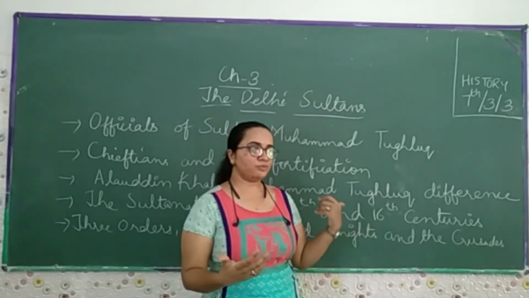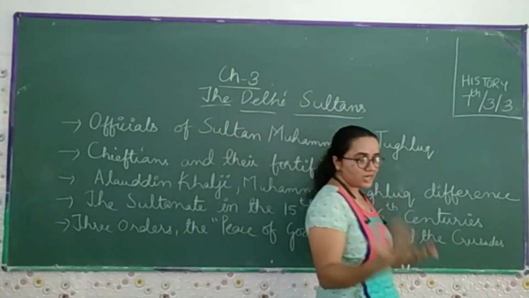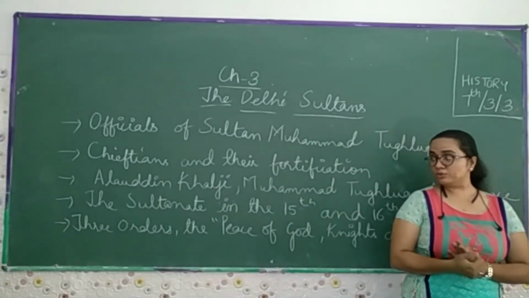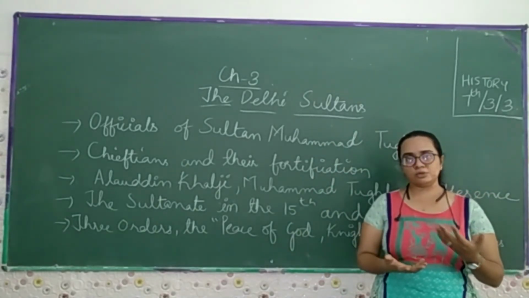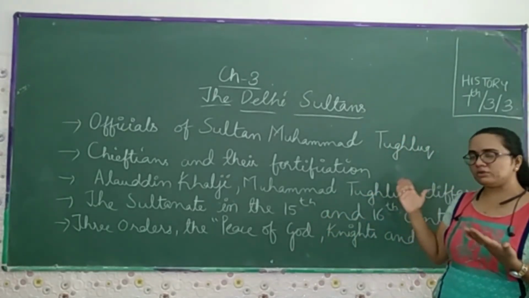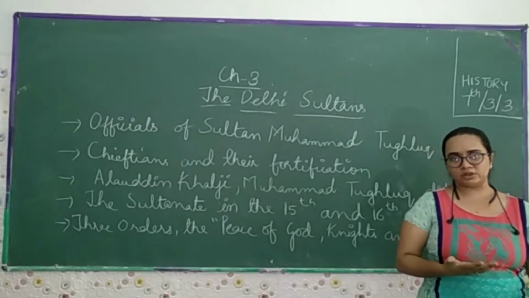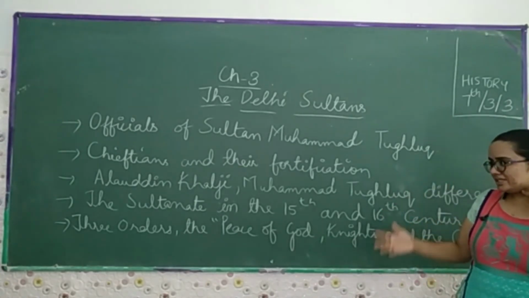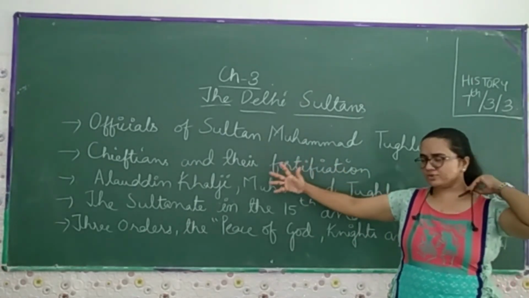So we can say that the fall of the Tughlaq dynasty started at that time. If he hadn't done that, the people wouldn't have rebelled, and they would have followed the orders of Muhammad Tughlaq, what he levied on them. So these are the things we have seen: that Alauddin Khilji was a successful warrior.